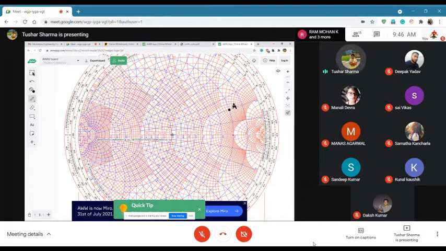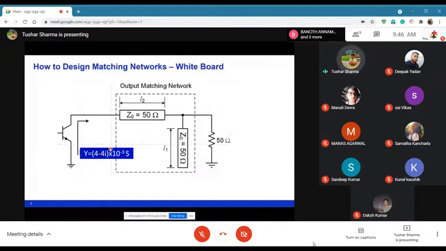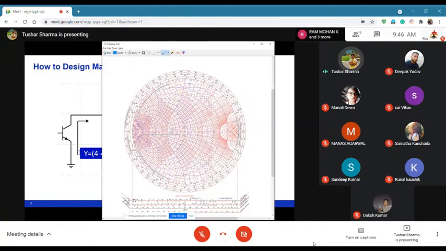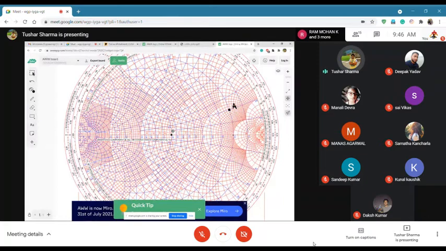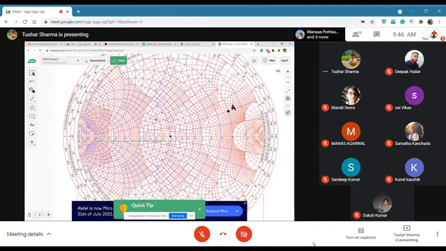Let's go back to the question. We have to match this impedance to 50 ohms. I always start at 50 ohms, otherwise you will have confusion. Always start from 50 ohms. So now we have to go from here to here. Can somebody tell me what should be the first step? This is my 50 ohms and I have to reach point A. What should be my first step?